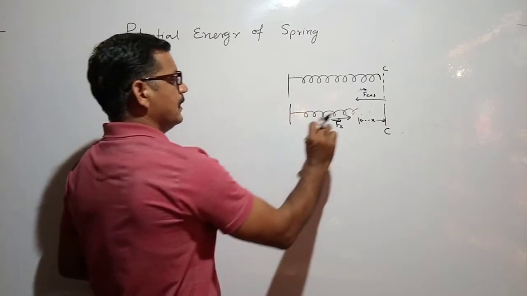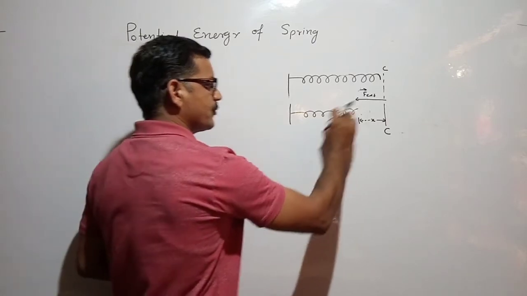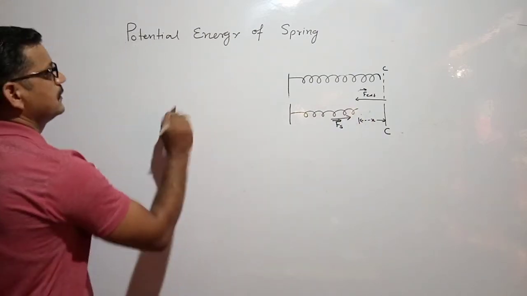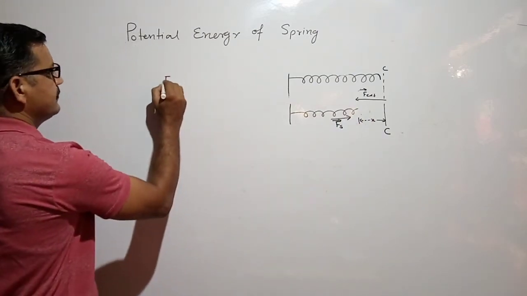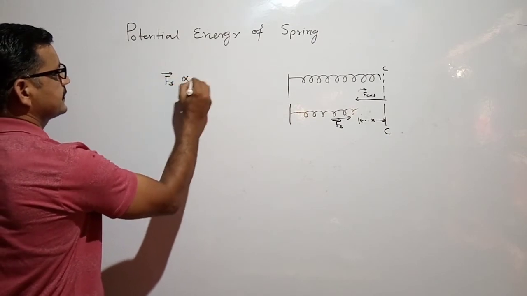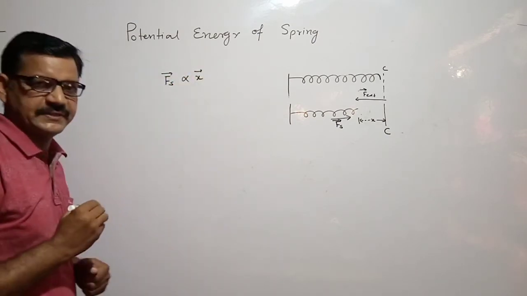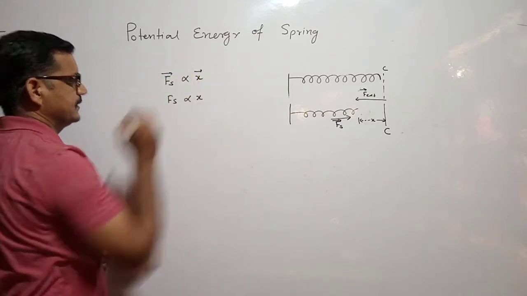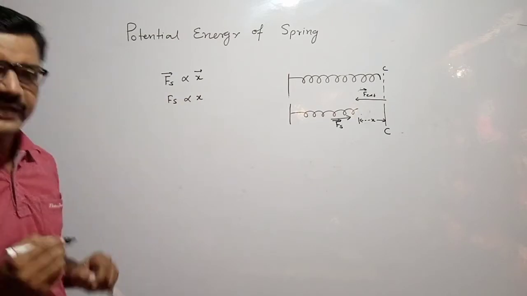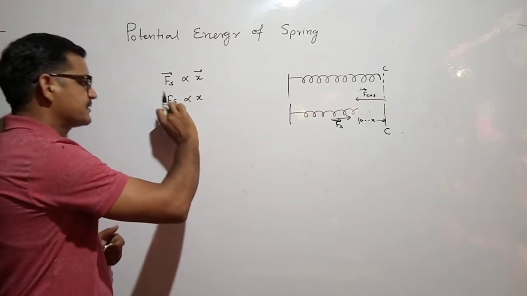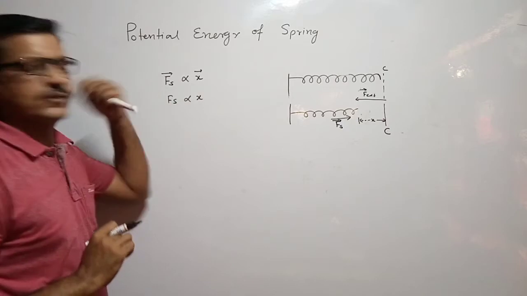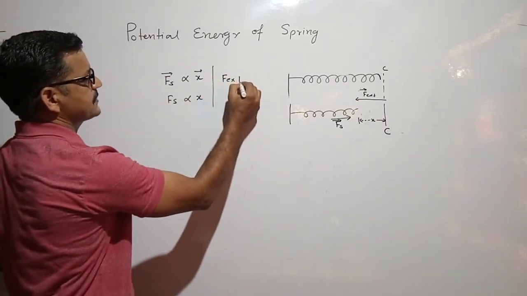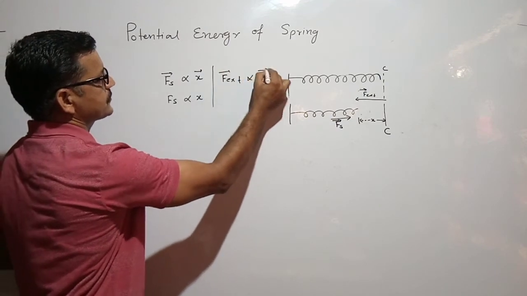But the spring force is opposite to the displacement. So we can write Fs is directly proportional to x, the displacement vector, or in magnitude you can simply say Fs is directly proportional to x. Fs means spring force, or the restoring force. Also the applied force, F external, is directly proportional to x.